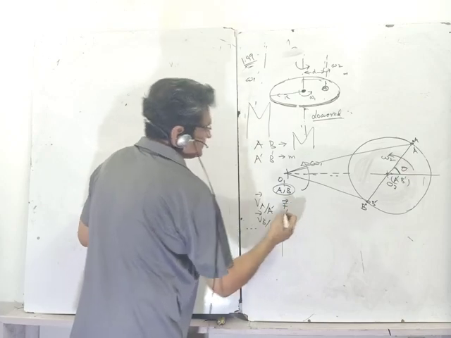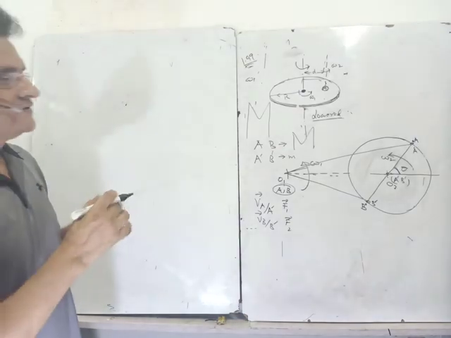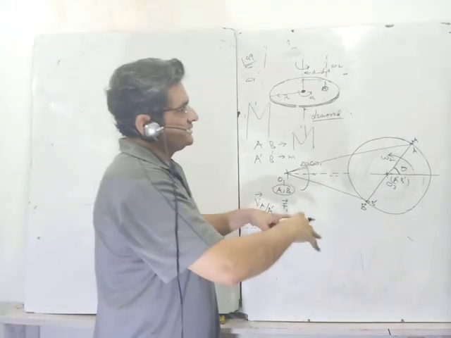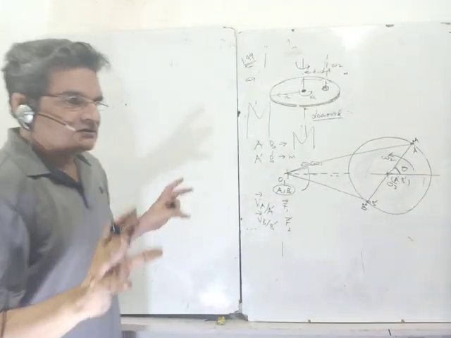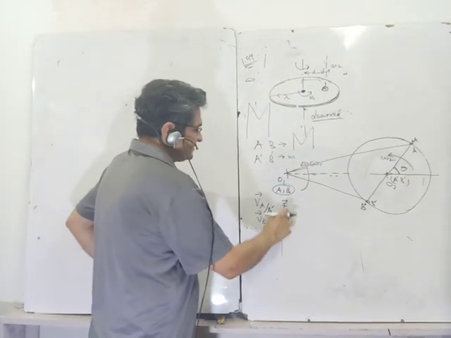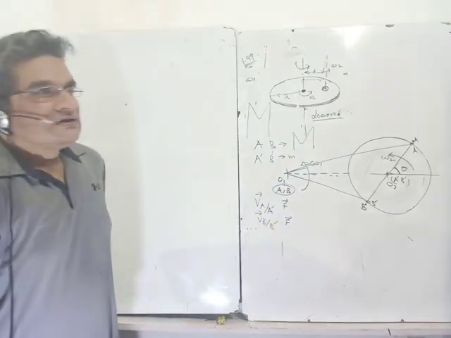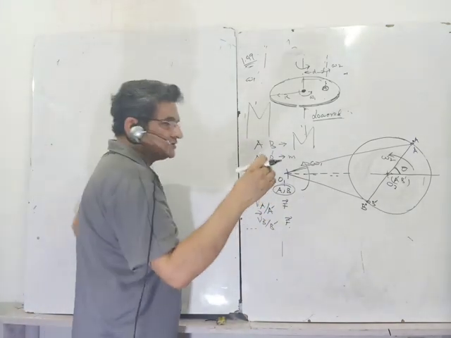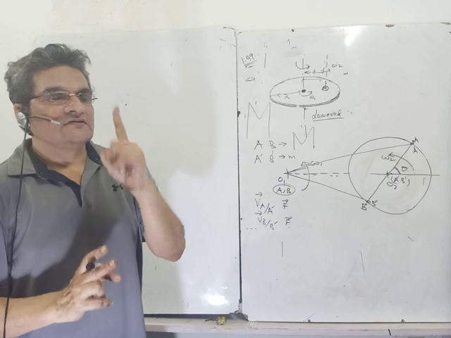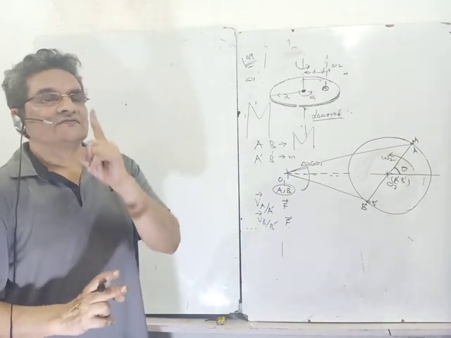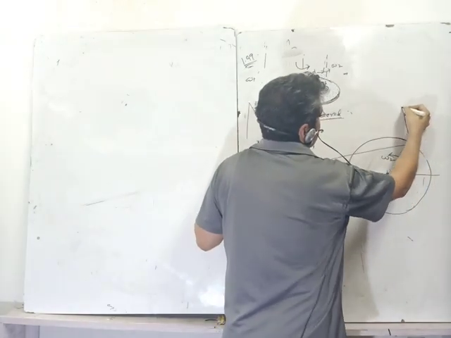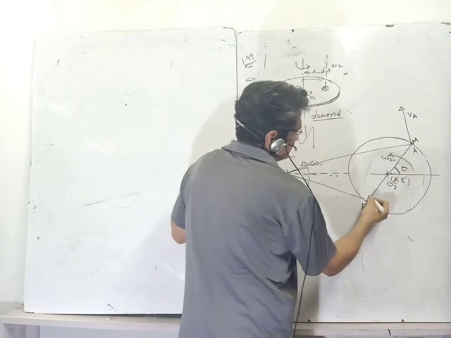F1, F2, whatever it will be. Because of the symmetry, I am assuming that the magnitude is the same at both locations, because the same amount of pressure is being exerted. If you divide the whole mass by the area and I calculate for each point small elements, these small elements have the same area, so equally distributed. That way I can say the magnitude will be equal, which only depends on the normal reaction. It doesn't depend on the value of the relative velocity. The relative velocity's direction determines the direction of the frictional force. That is what I am saying. So this is my velocity A and this is my velocity B. Very clear.